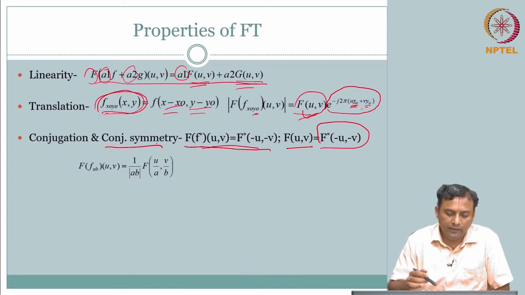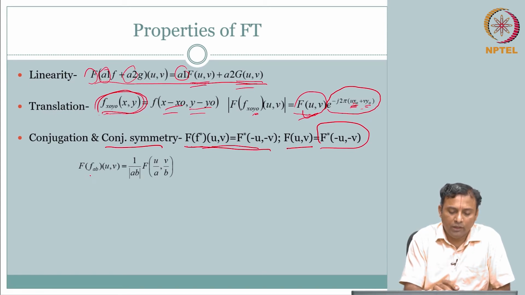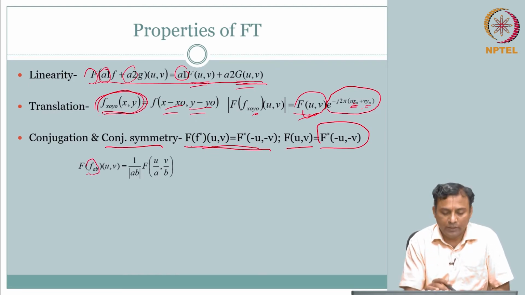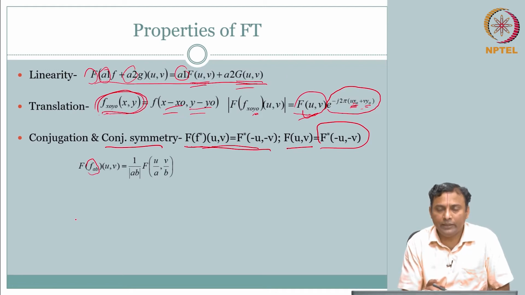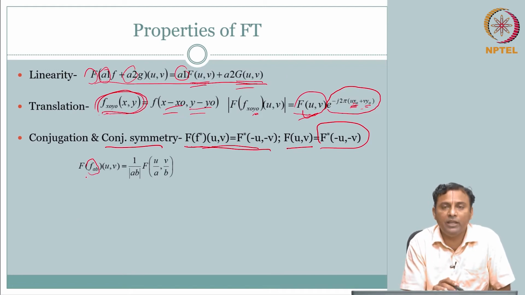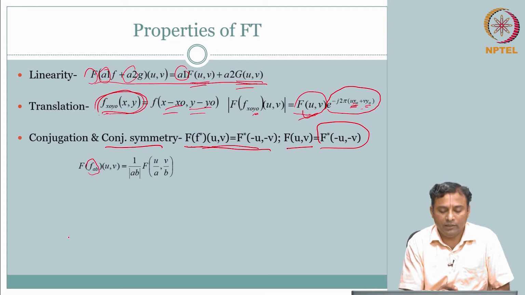This is another thing. This representation basically says that small f is your spatial domain signal. In the spatial domain, f of x comma y, if a and b are the respective scaling values, so f of ax comma by, that is what this denotes.